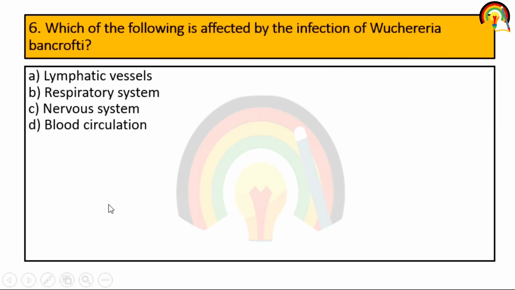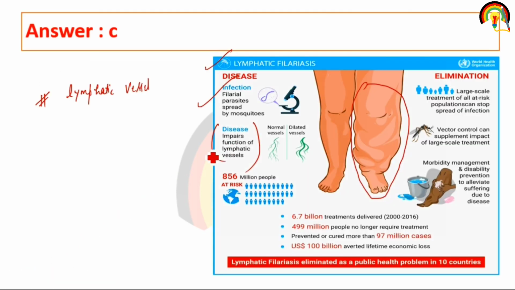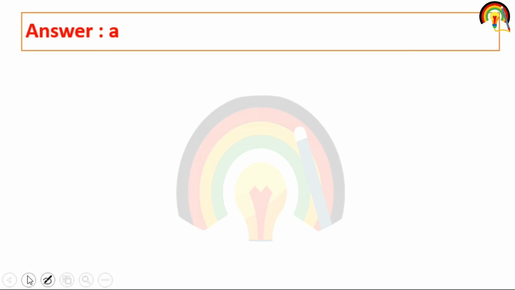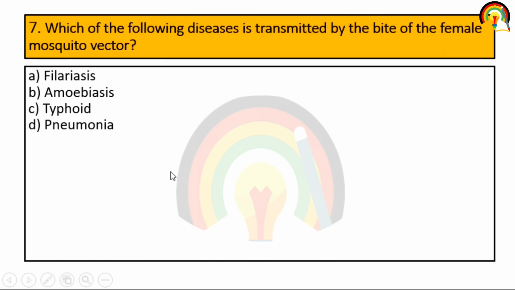Next one. Which of the following is affected by the infection of Bancrofti? As we discussed, it mainly impairs the function of lymphatic vessel. So it affects lymphatic vessel. Next one. Which of the following diseases is transmitted by the bite of the female mosquito vector? Filariasis, amoebiasis, typhoid, pneumonia. So filariasis is transmitted by the bite of female mosquito vector.